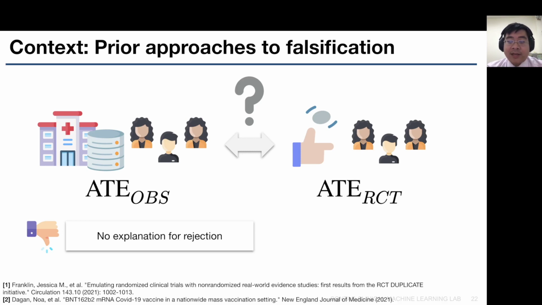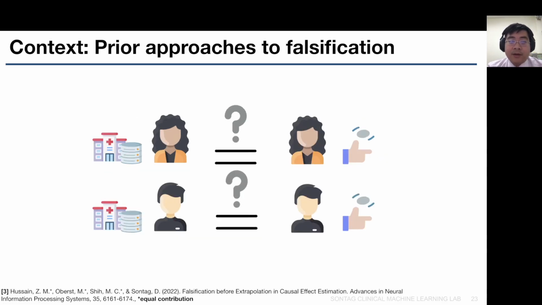Also, because we only look at ATE and do not look into subgroups, we do not have any explanation for the rejection. There is also another approach which divides the population into subgroups and compares the group average treatment effects of these populations, so that if any one of the populations has different group average treatment effects between the observational study and RCT, we can falsify the observational study.